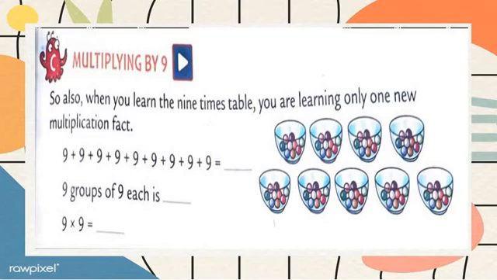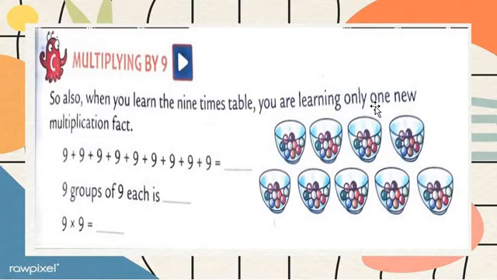Let's check. So students, here we learn the 9 times table, multiply by 9. Also, when you learn the 9 times tables, you are learning only one new multiplication fact.